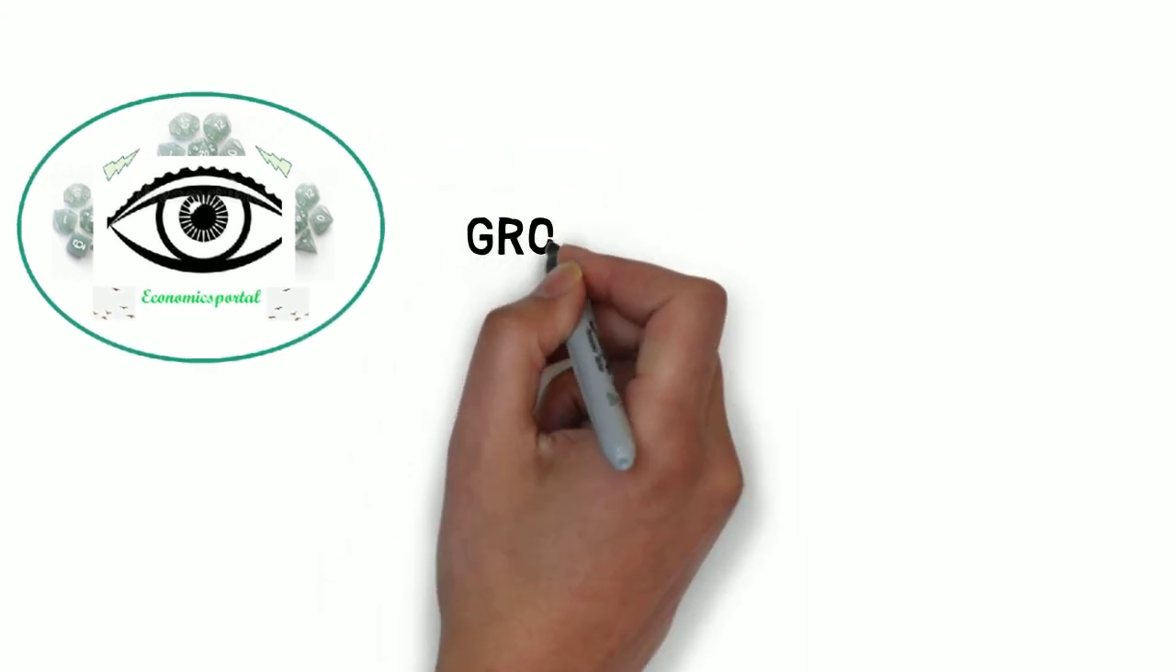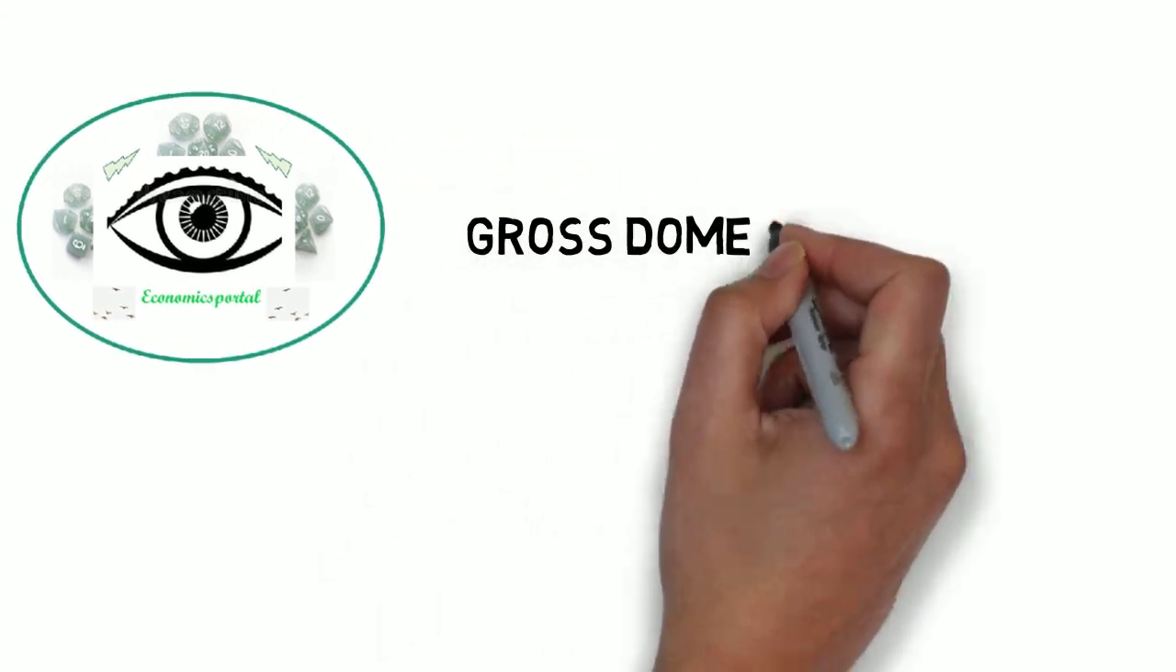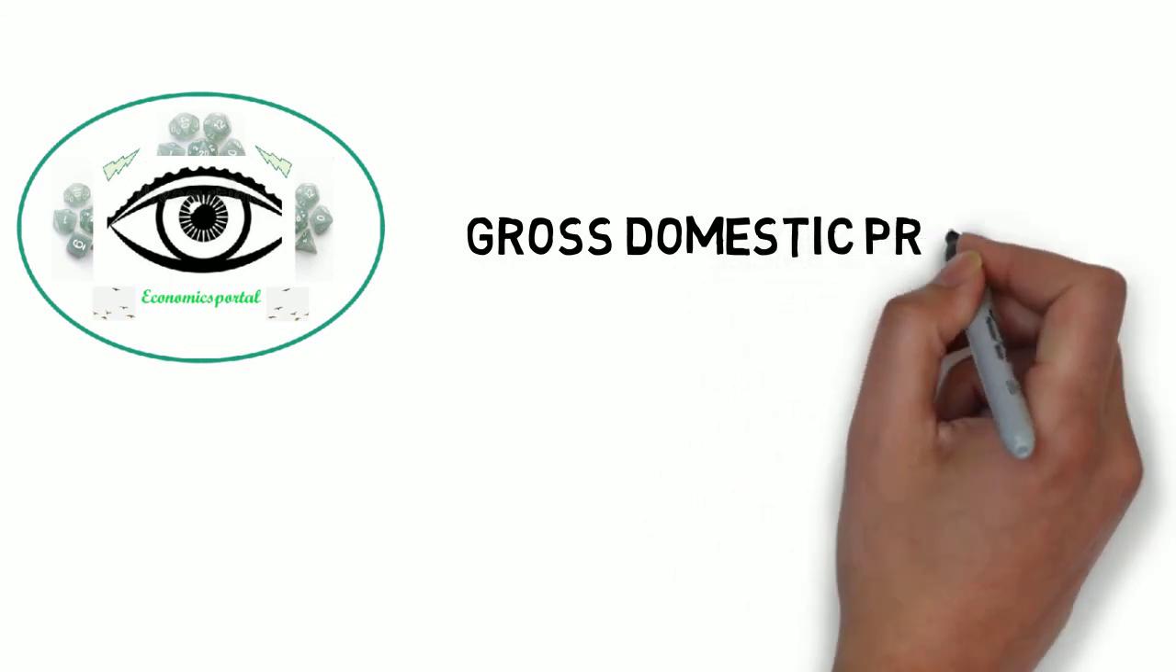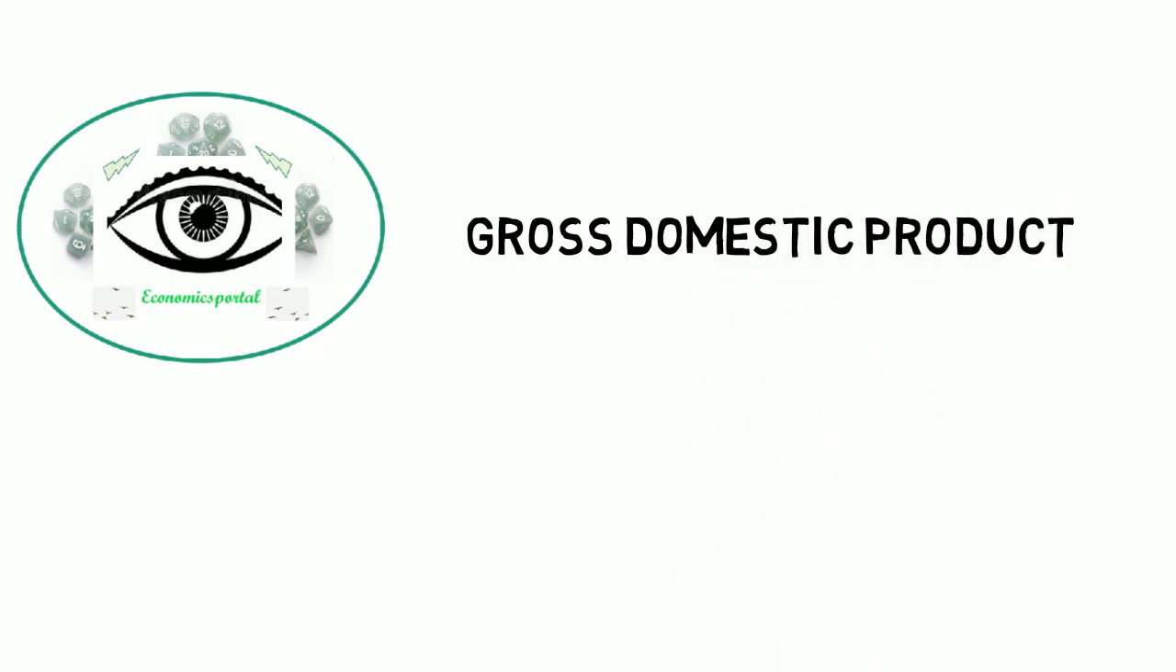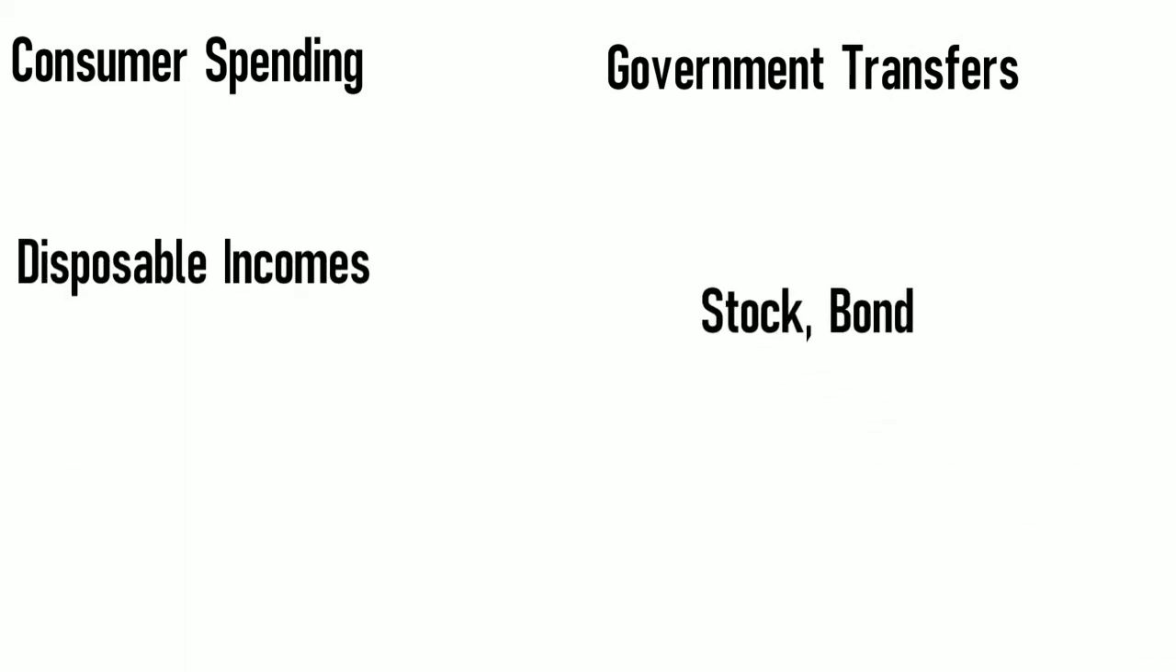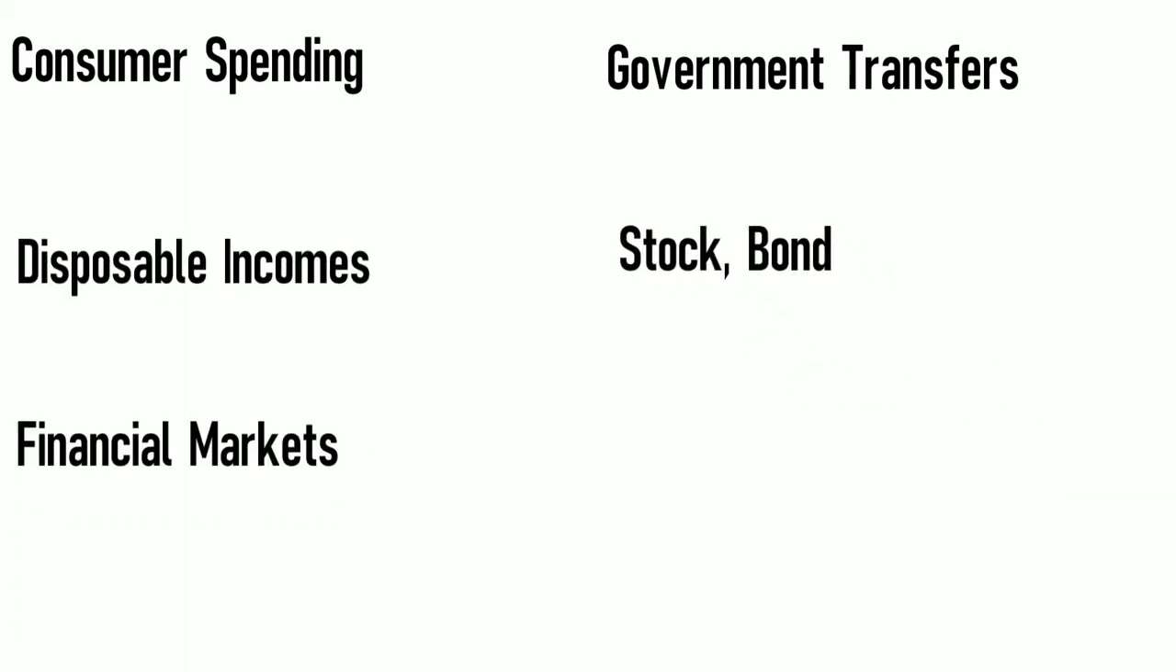And this video is about a term that most of us have heard about, Gross Domestic Product or GDP. Let's explore what the Gross Domestic Product is in this short video. Before explaining what GDP is, we need to know some of the terms like consumer spending, government transfers, disposable incomes, stock, bond, private savings, financial markets, investment spending, and so on.